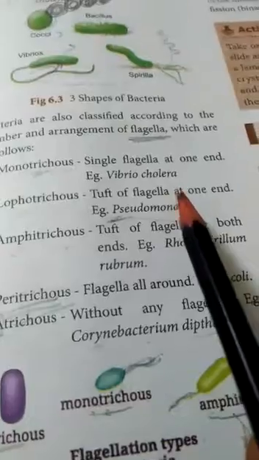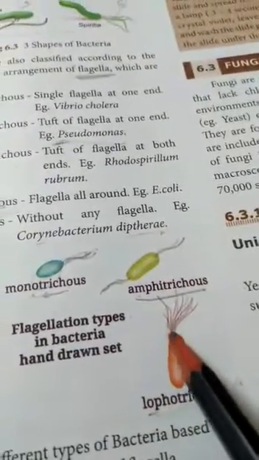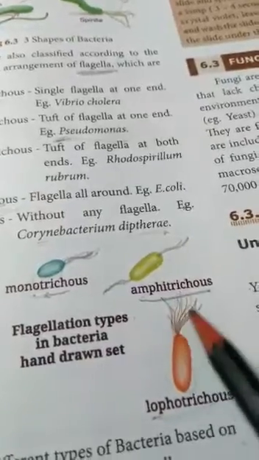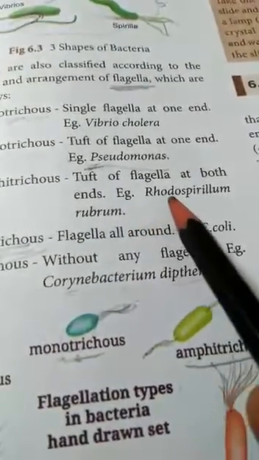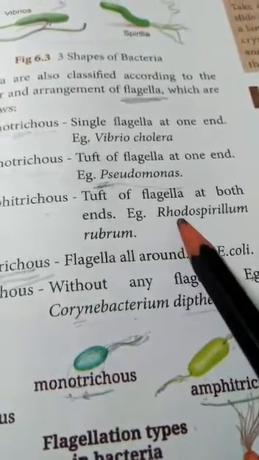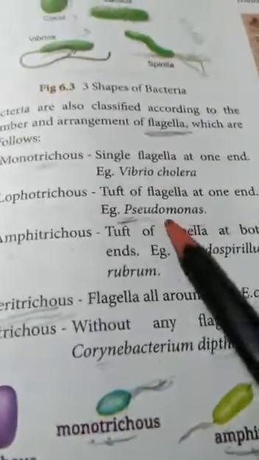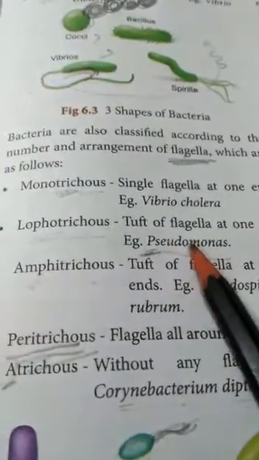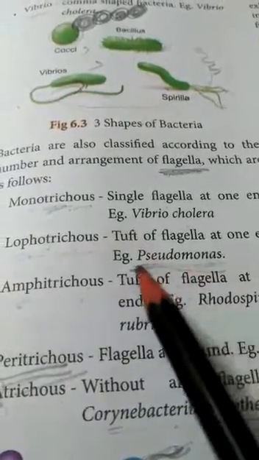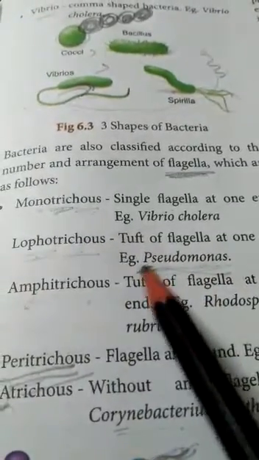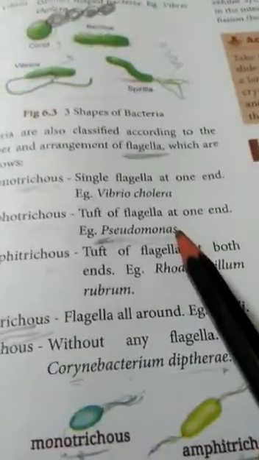Lophotrichous: a tuft of flagella at one end. A bunch of flagella is present at one end. For example, Pseudomonas. Sorry, children, I was confused. Pseudomonas. The P is silent. Don't pronounce it.